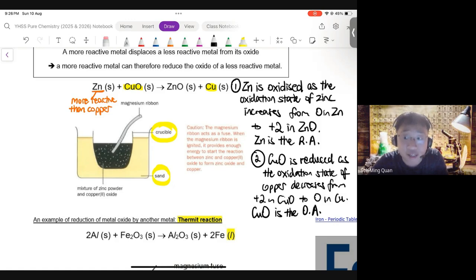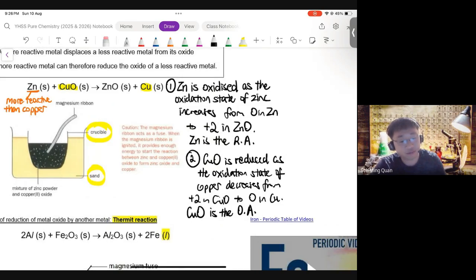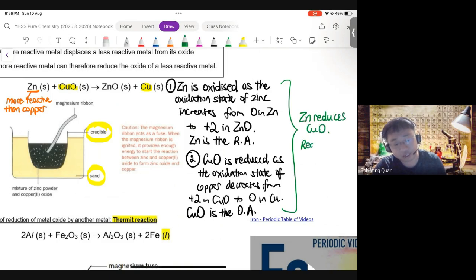Now, since zinc is the reducing agent, we can also say that zinc reduces copper 2 oxide. So this is the reduction of copper 2 oxide by zinc. So we can take this down. Another way to phrase this redox explanation: zinc reduces copper 2 oxide. This is the reduction of copper 2 oxide by zinc.